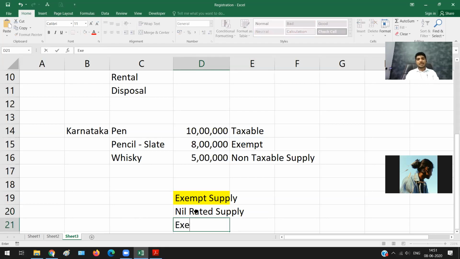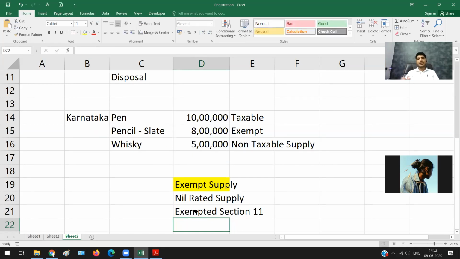One more is exempt by way of notification, exempted by section 11, that is your entire fourth chapter that we have studied. And the last one is non-taxable supply. So the definition of exempt supply includes these three things, and it will also include non-taxable supply.